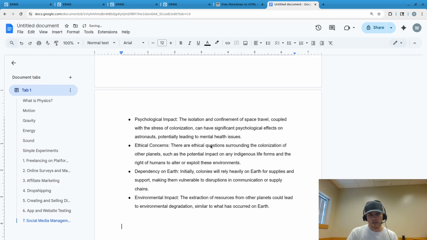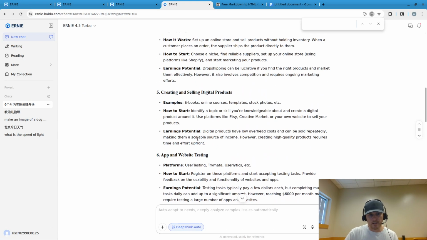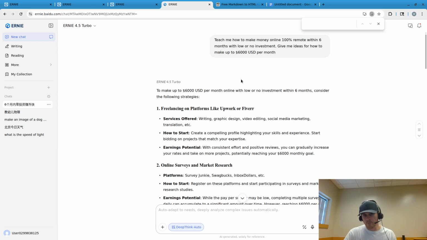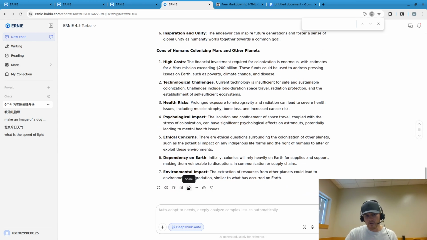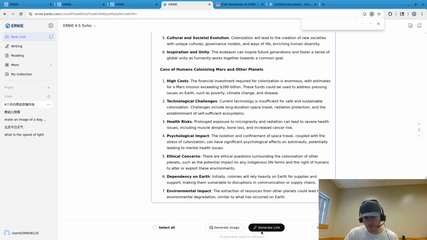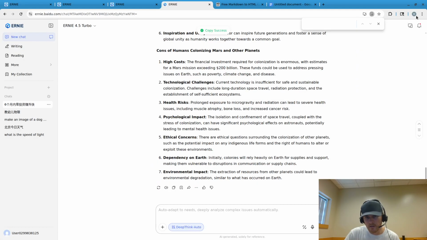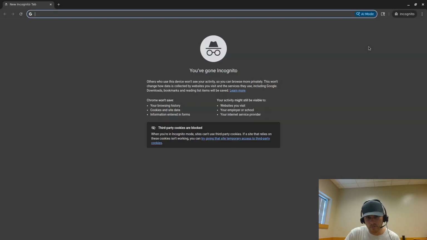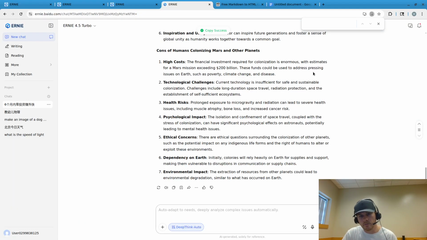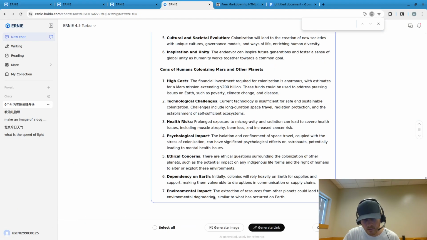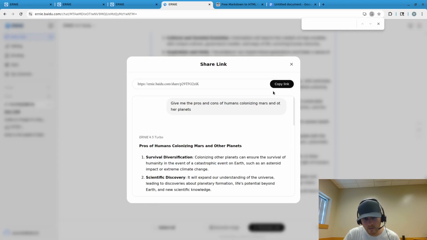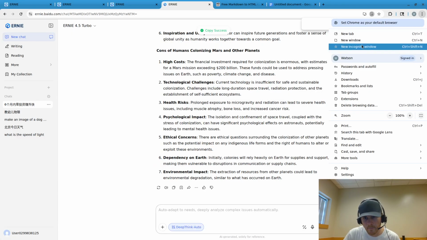Okay. And then real quick here, just like ChatGPT or Google Gemini or others, you can share this. You can click on the share button, generate a link. So for example, this link, I'm going to go to incognito. Oops, I wanted to share, generate a link, copy this link.